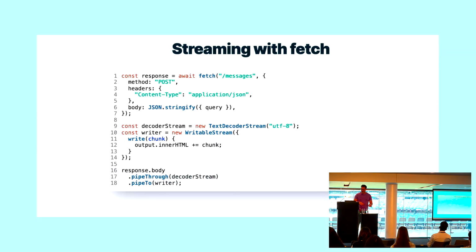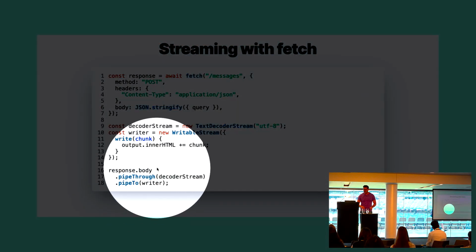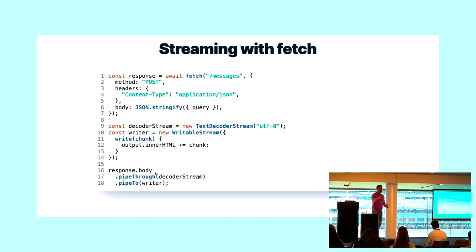And then fetch itself, as an API, also does streaming for you. Instead of using the promise-based response.text or response.json, we can actually just call on the response.body and pipe it through streams. And when you get a stream, you get a stream of bits. You get a binary stream, so you have to send it through. In the browser, we now have TextDecoderStream. Just pipe it straight through there, pipe it to a writable stream. And this example here will just keep appending to innerHTML. Not the best way of doing it, but fits on a slide.